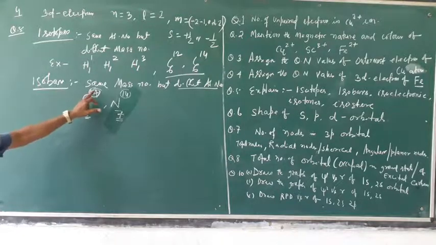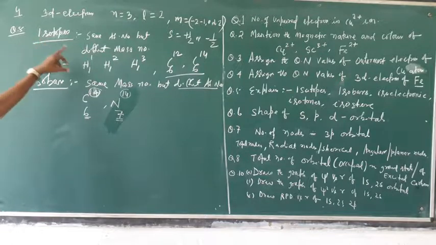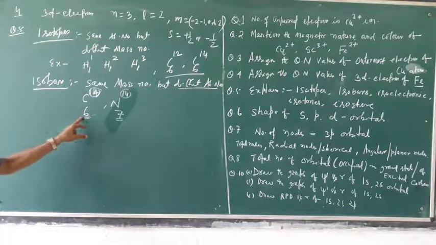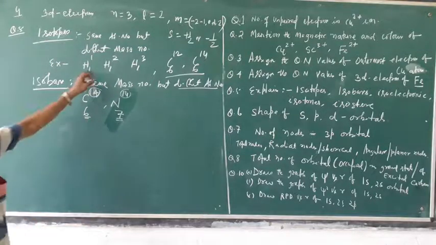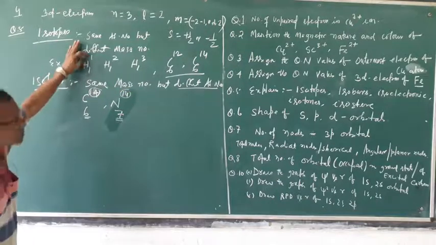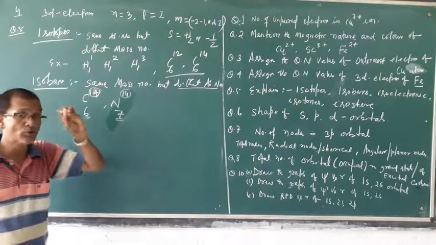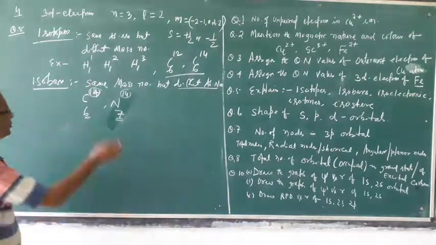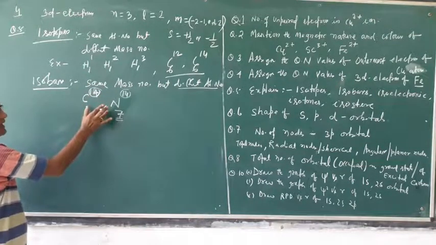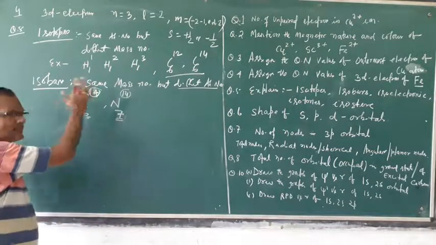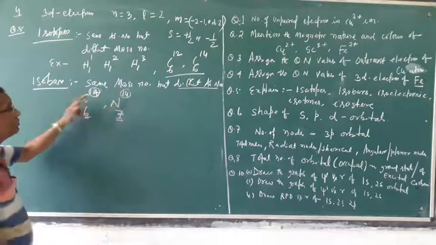Isobar: their number of neutrons are different, but in isotopes, the neutrons are different but number of protons are same. Here number of protons are different, and neutrons are also different. That means the nuclear compositions are different. Yet the total nucleon count is same.